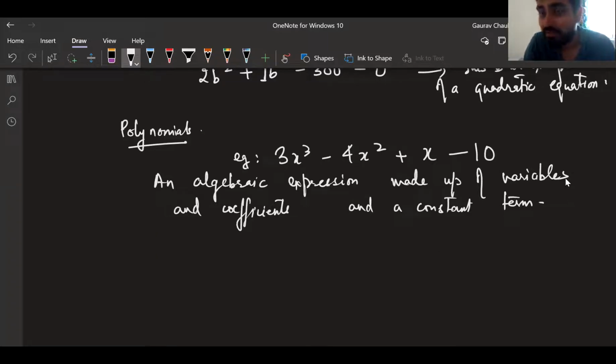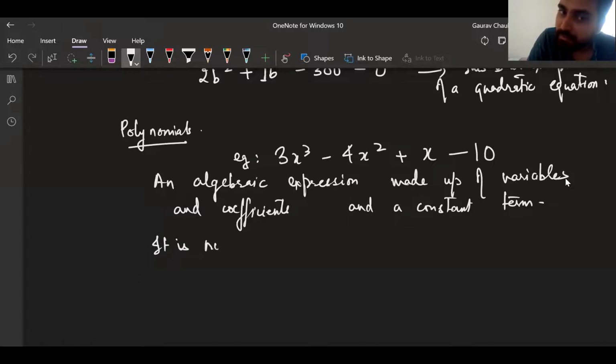Now, when I say this is an example of a polynomial, I'm saying it is not an equation. I want you to understand that a polynomial in itself is not an equation. A polynomial does not have an equal to sign.